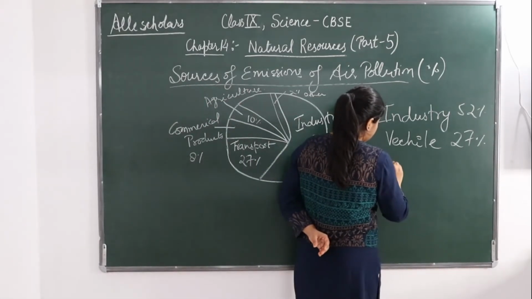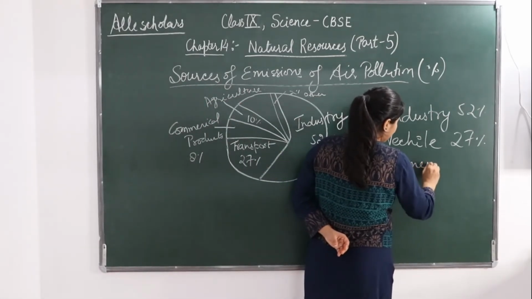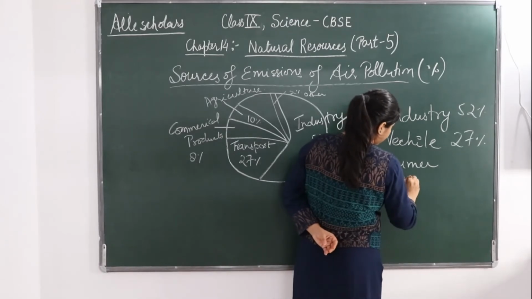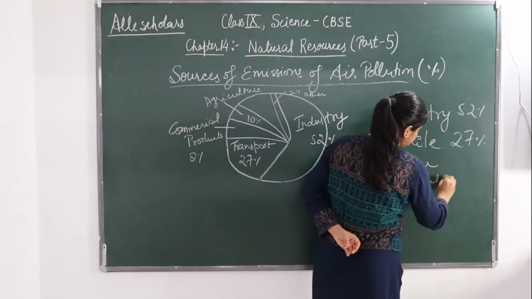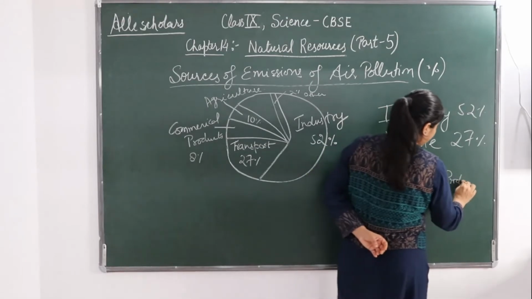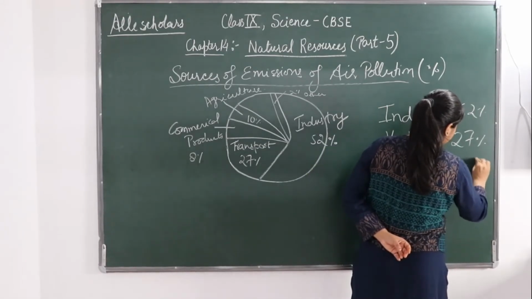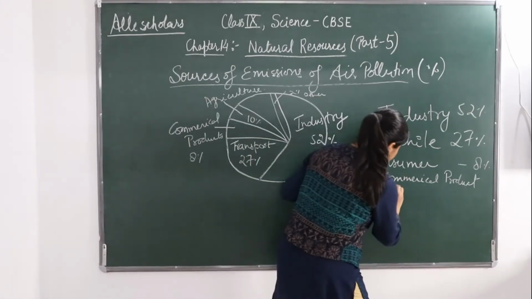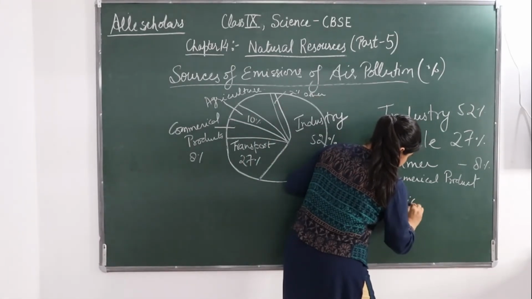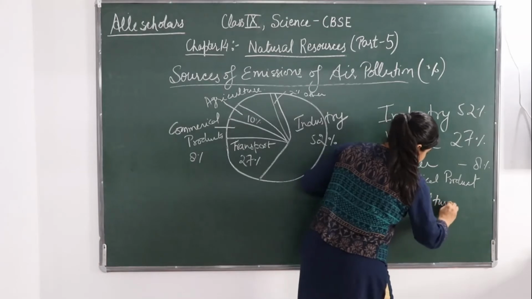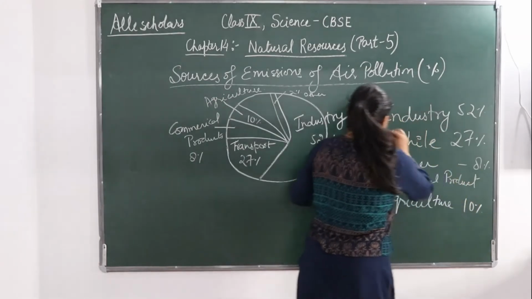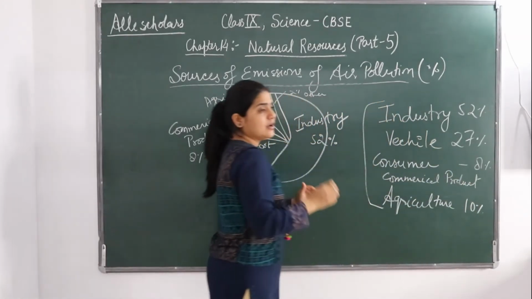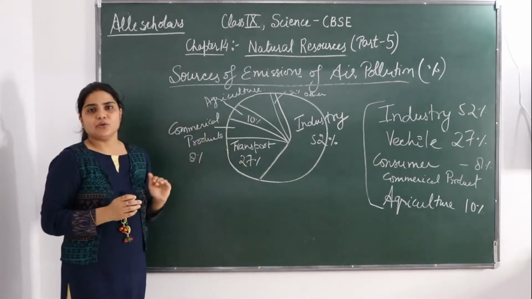Next is the consumer and commercial products, they give 8%, and agriculture gives 10%. So these are the four major sources through which pollution takes place.